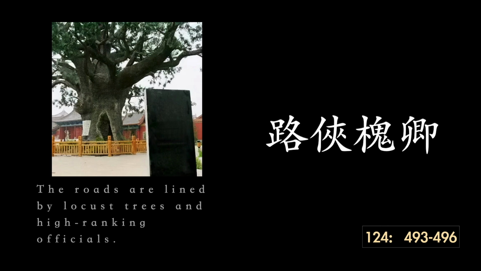On to line 124. Road. Knight errant. Locust tree. Official. Together they can be translated as the roads are lined by locust trees and high-ranking officials. Now let's hear it pronounced.